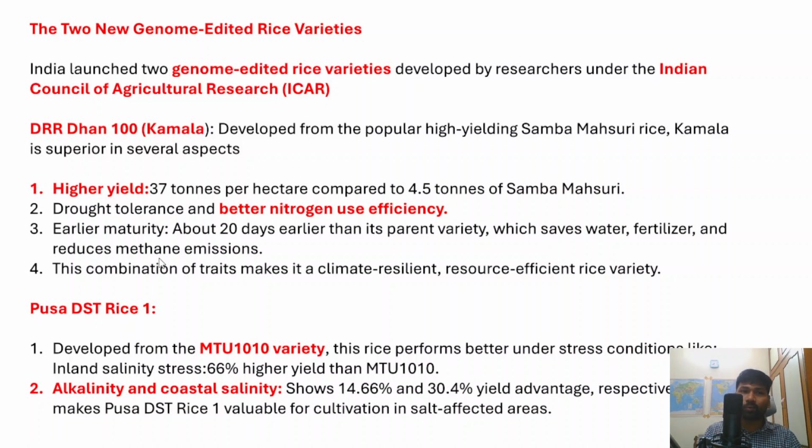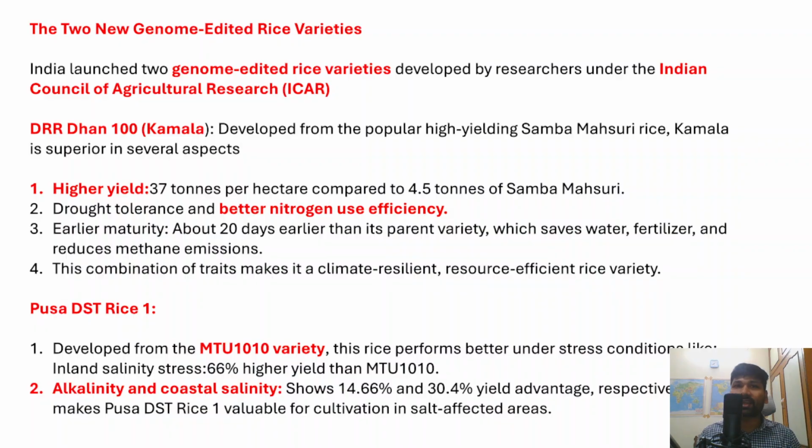So the global warming potential of methane is much higher than carbon dioxide, and in fact paddy fields produce methane in anaerobic conditions. Therefore, if it reduces the maturity time by 20 days, it will also significantly reduce methane emissions. So the combination of traits makes this Kamala rice variety a climate resilient, resource efficient rice variety, and ultimately it will benefit the farming community in India.